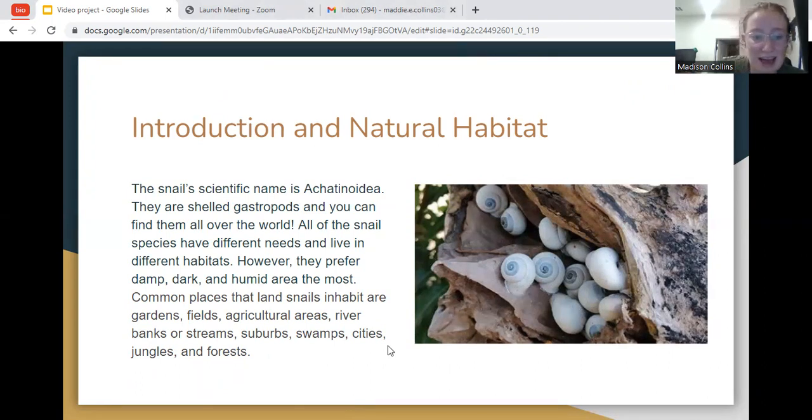Common areas that snails can be found are gardens, fields, agriculture areas, rivers, banks, or streams, suburbs, swamps, cities, jungles, and forests. So basically everywhere.